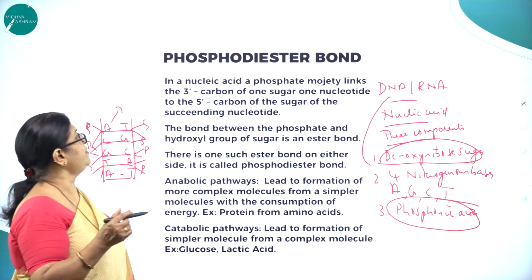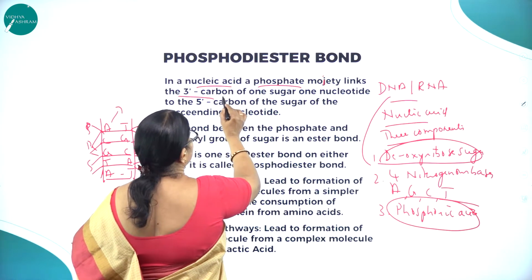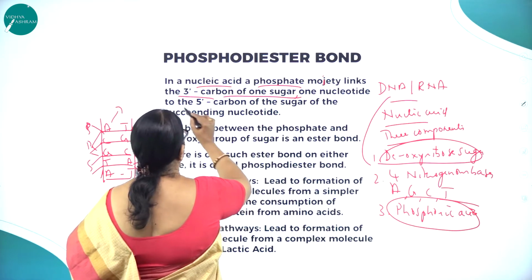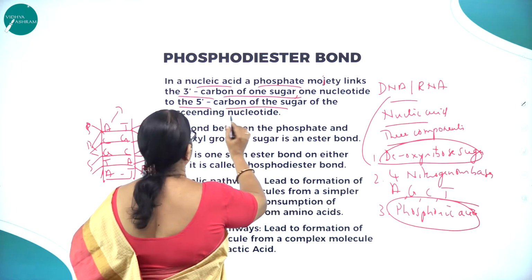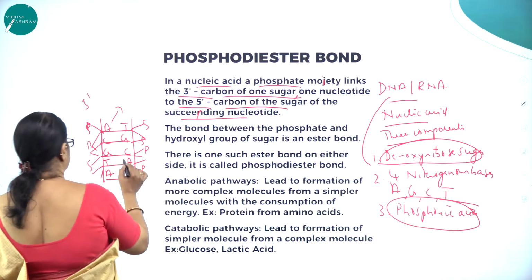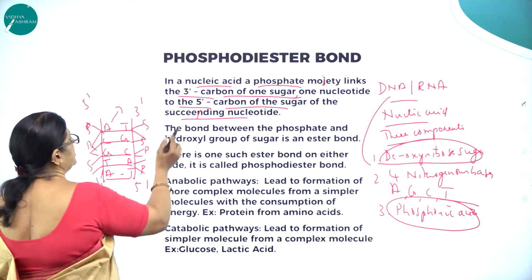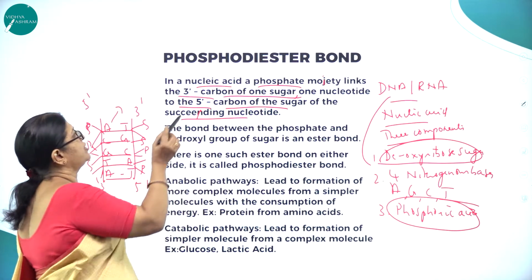So in a nucleic acid, a phosphate moiety links the 3' carbon of the sugar of one nucleotide to the 5' carbon of the sugar of the succeeding nucleotide. One end will be 5', the other 3'. What is the bond that is formed?